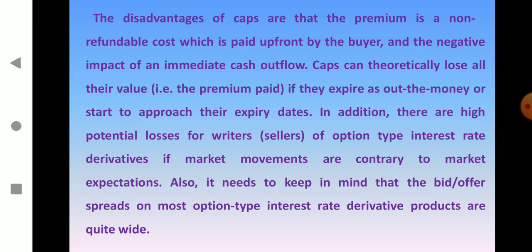The disadvantages of caps are that the premium is a non-refundable cost which is paid upfront by the buyer, with the negative impact of the immediate cash outflow. Caps can theoretically lose all their value, that is the premium paid, if they expire out of the money or start to approach their expiry dates. In addition, there are potentially high losses for the writers, that is the sellers of option type interest rate derivatives, if market movements are contrary to the market expectations. Also, it needs to be kept in mind that the bid or offer spread on most option type interest rate derivatives products is quite wide.